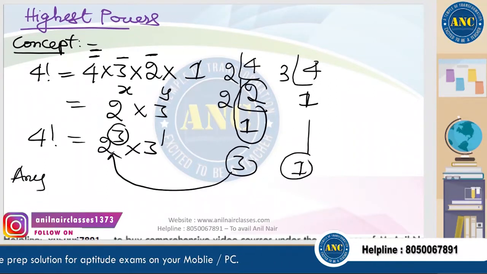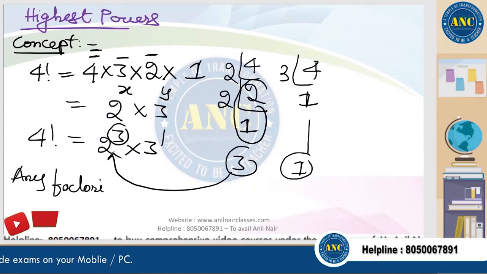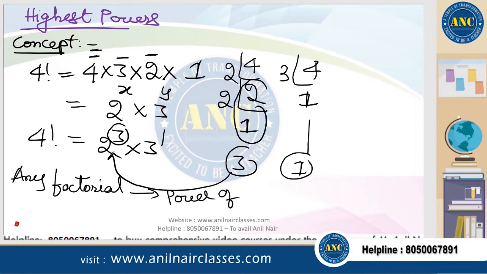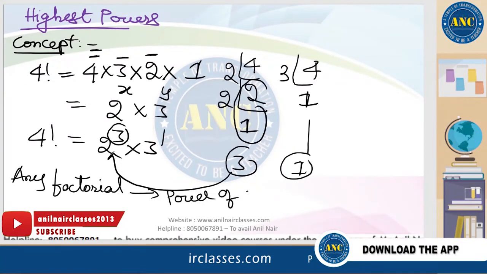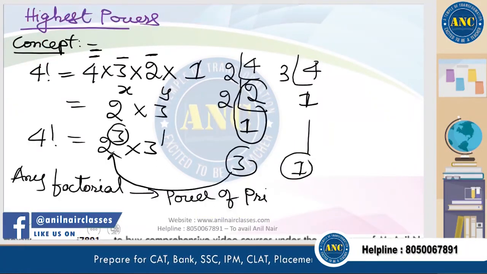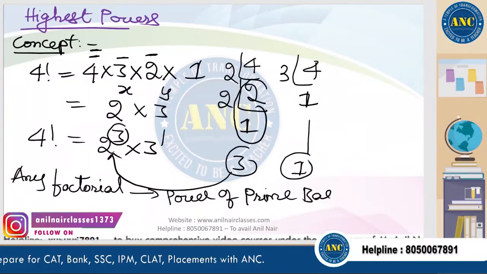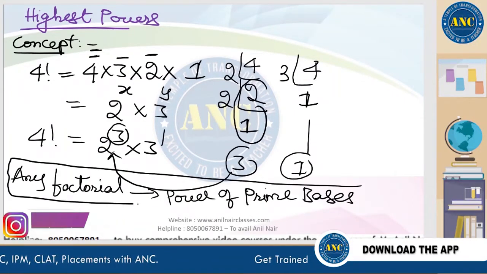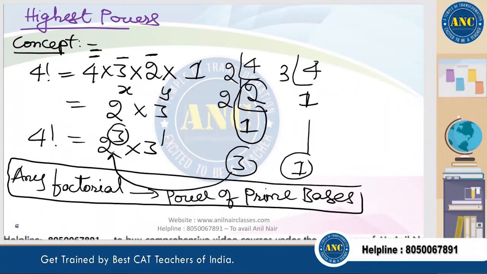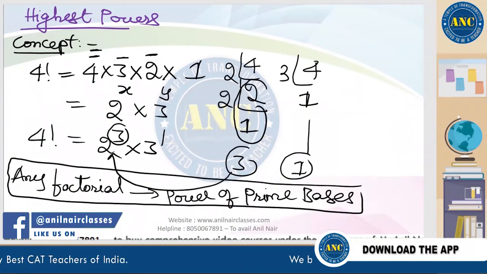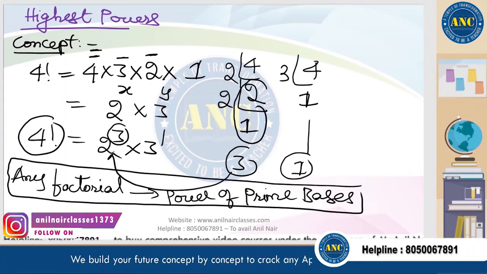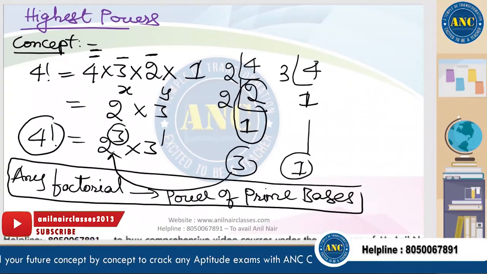Any factorial, first point, you take any factorial, it can be written as a power of prime bases. Please write down: any factorial can be written as a power of prime bases. If it is 4 factorial, what are the prime numbers from 1 to 4? 2 and 3. So the answer will be 2 cube into 3 power 1.